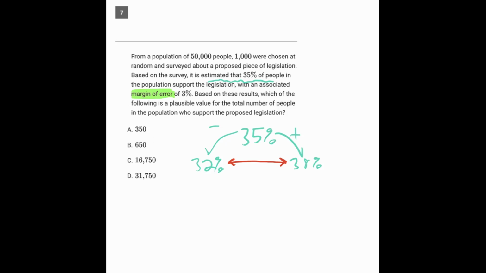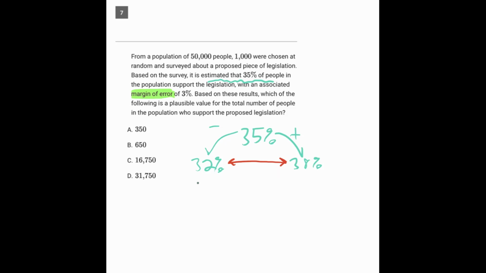It's the idea that we're not asking the entire population, so we don't 100% know. So generally speaking, the greater the percent of a population that you sample, the lower the margin of error. So if we do actually ask every single person in a population what they think about something, then we wouldn't have a margin of error, and we would 100% know what people think because we actually ask them.